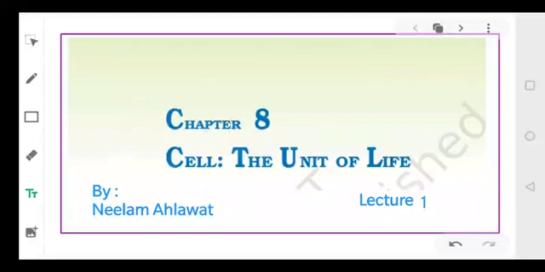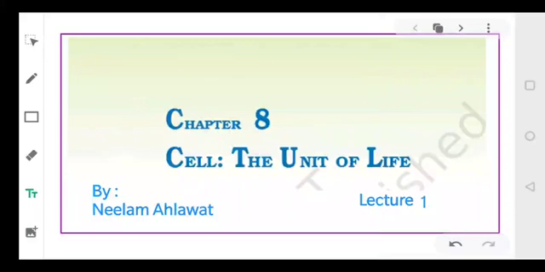Chapter number 8, the cell, the unit of life, the fundamental unit of life. Dear students, I hope you're familiar with this topic because you have completed it in class 9th also. But here in class 11th, we will be studying the details of the cell and the different types as well.